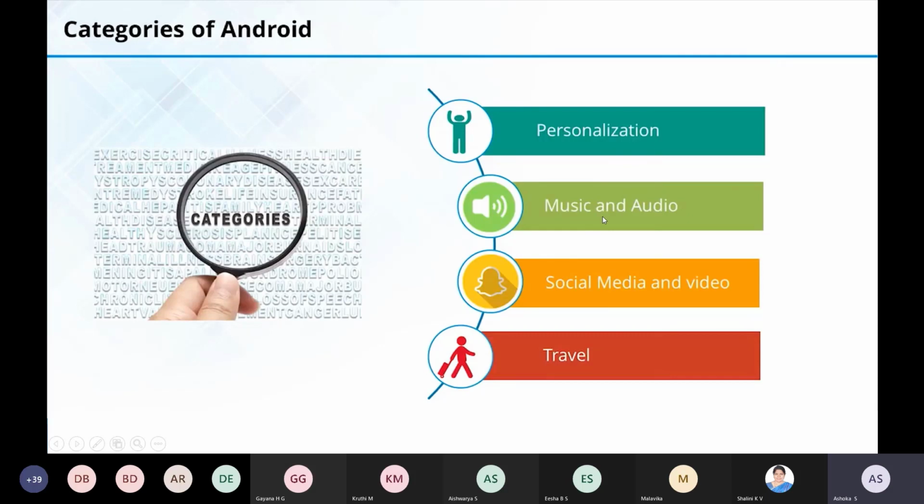So nowadays you have seen there is no need to download the music and play, right? We have apps where you can directly play the music and listen to it. The same way you can develop your own musical app. So these are the different categories of Android.